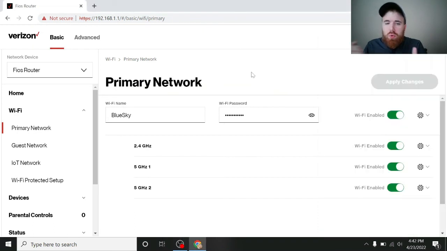So that was just a quick rundown on how to access your router interface. Every router is different, so I do apologize if my settings aren't the same as yours. If you do have a question, drop it down below. I'll try to help out as best I can. Some people have Netgear routers, some people have Linksys routers, some people have Fios routers and Xfinity and all that good stuff. So if you need help, don't hesitate to reach out down below. I do know my way around some routers, so just let me know.